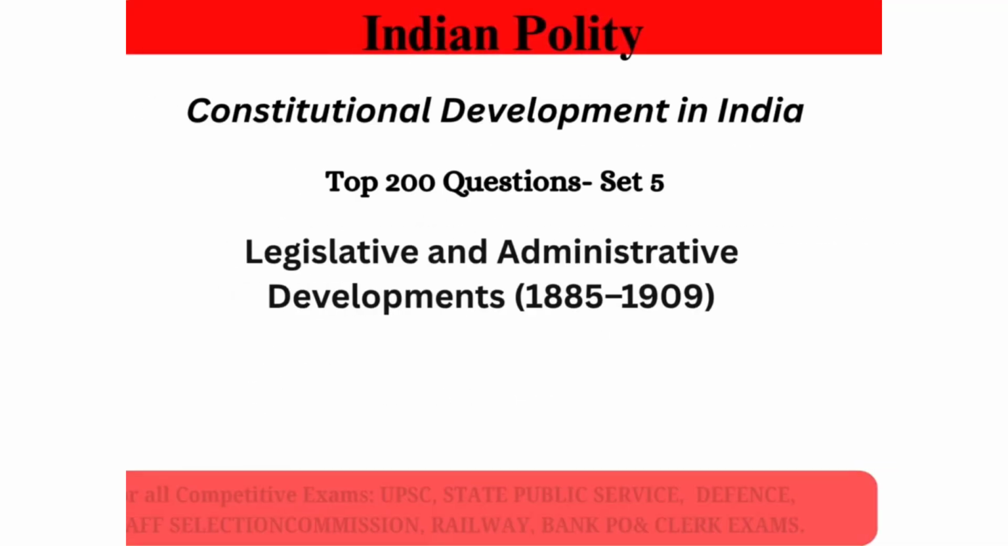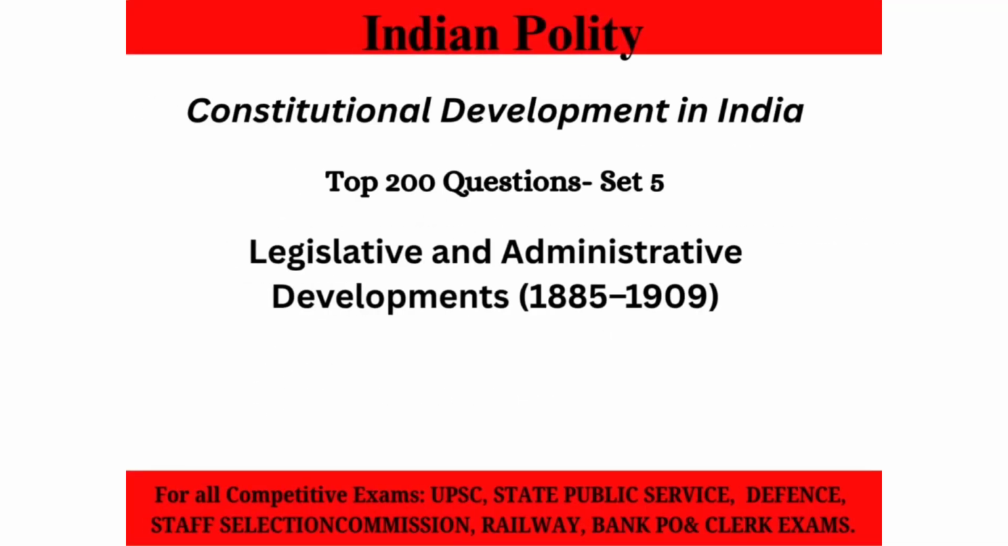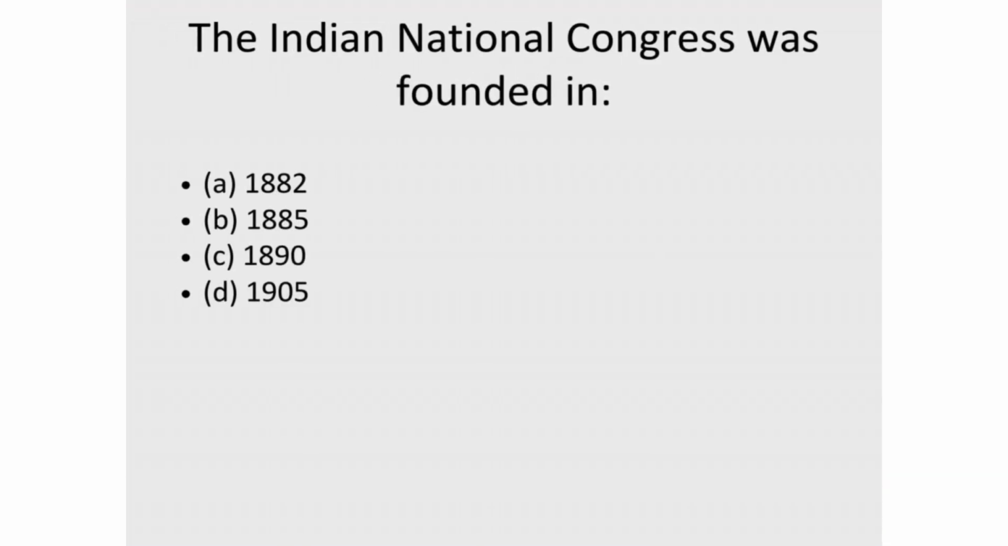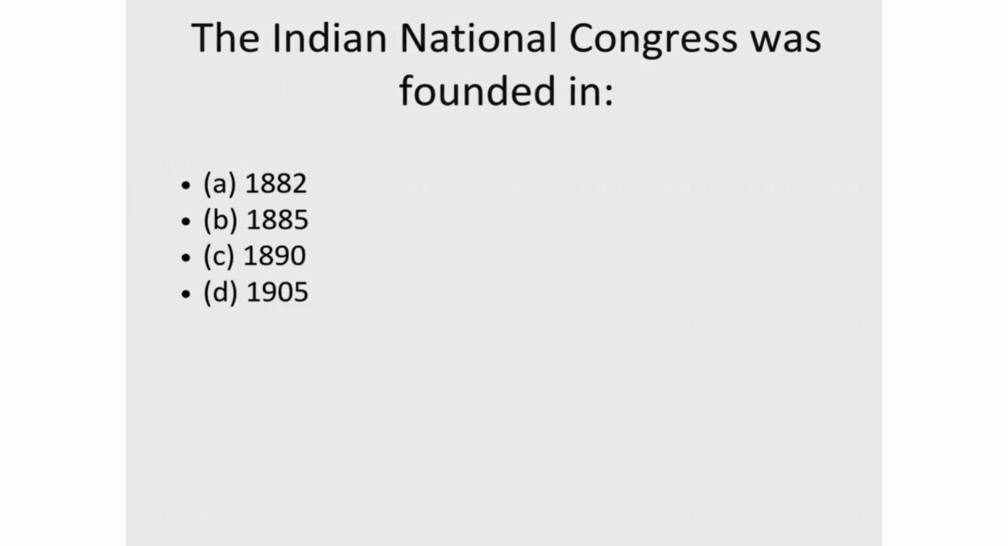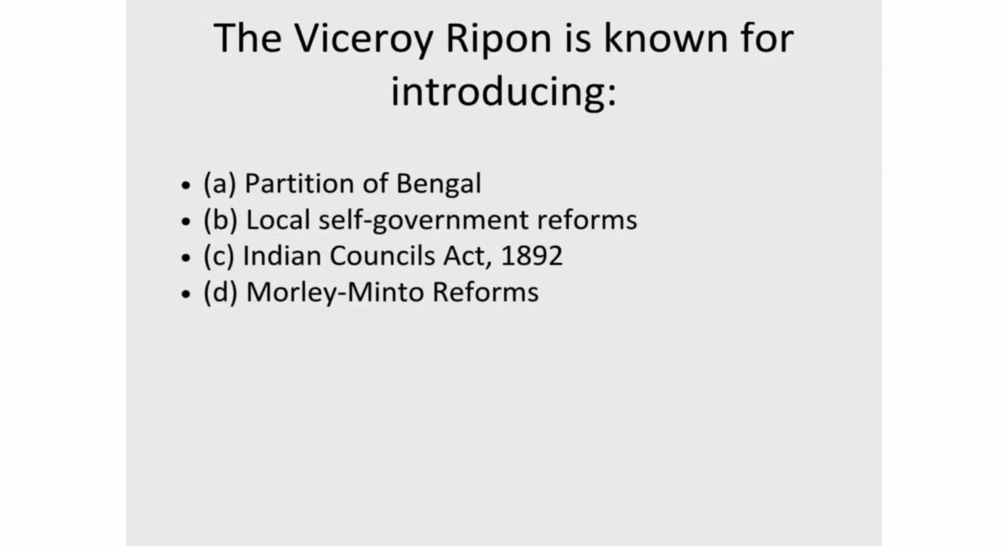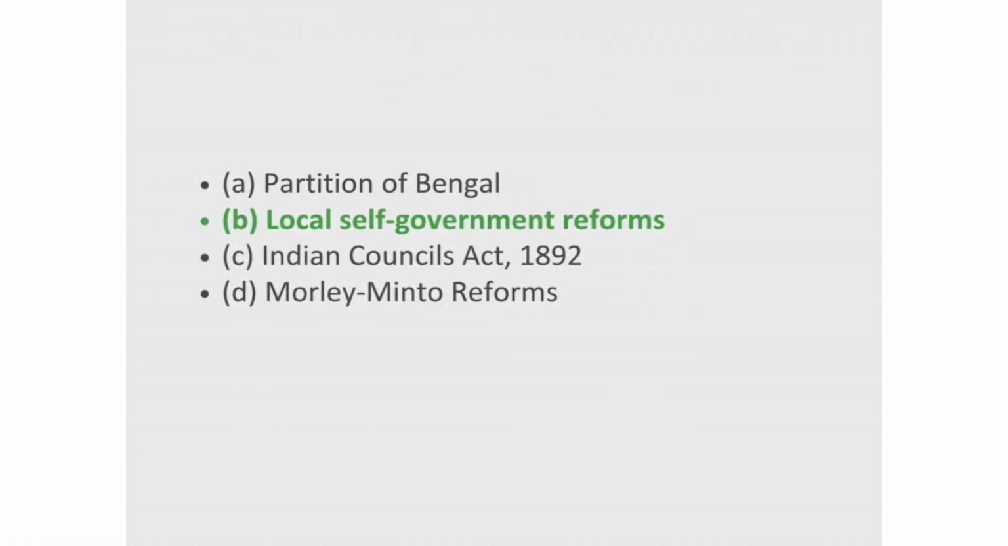Set 5, Legislative and Administrative Developments, 1885 to 1909. 1. The Indian National Congress was founded in? Correct answer, B. 1885. 2. The Viceroy Ripon is known for introducing? Correct answer, B. Local self-government reforms.